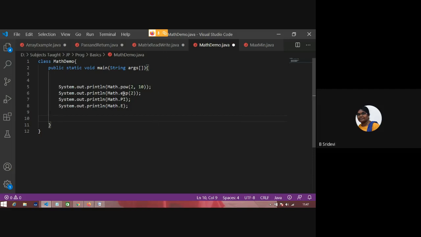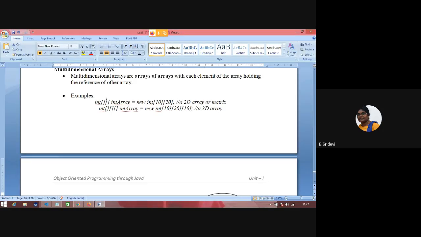You can use these math functions wherever you feel them useful. Okay. Now we'll see multi-dimensional arrays. Till now we have seen only single dimensional arrays. What if we want to do some operations on matrices?